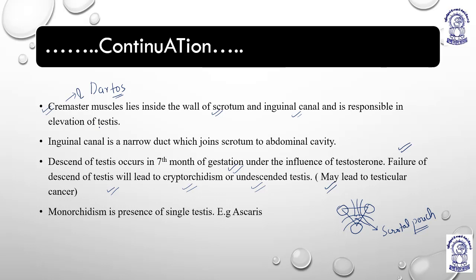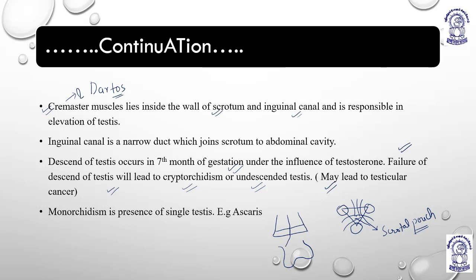Now, the inguinal canal is a narrow duct which joins the scrotum to the abdominal cavity. So these two points you have to remember for the inguinal canal: it is a narrow duct which joins the scrotum to the abdominal cavity. For example, I'll draw here: this is the lower abdominal part, and these are the scrotum.